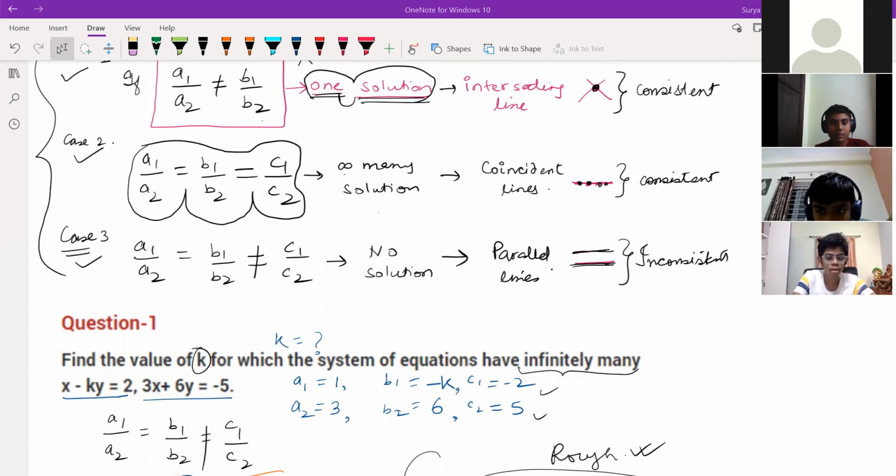Sir, can you again tell A1, A2, B1, B2, sir? I'll tell. Full day today, full class, I'll tell that only. A1, A2, B1, B2, C1, C2. A1, A2 are the coefficients of X. Okay, Sai Charan. Yes, sir. Got it, sir. Very fast you get, very fast you forget also. Sai Charan, why? Sir, don't know.